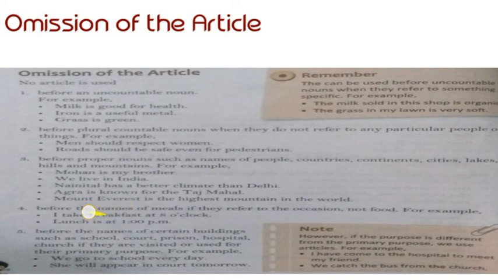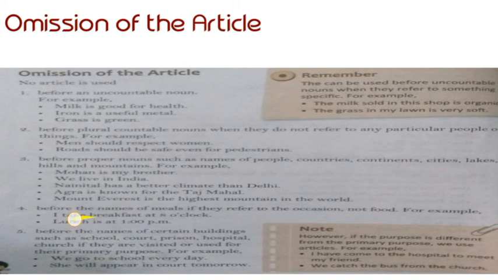Then, Nainital has a better climate than Delhi. Nainital is the name of a place, and before that we have not used any article. And before Delhi, because it is a proper noun, the name of a place, we are not using articles. We are omitting the articles. Third, Agra is known for the Taj Mahal. For Agra we have not used any article.